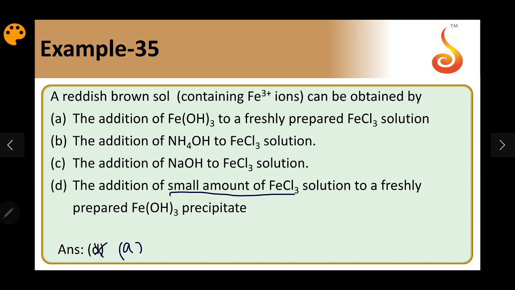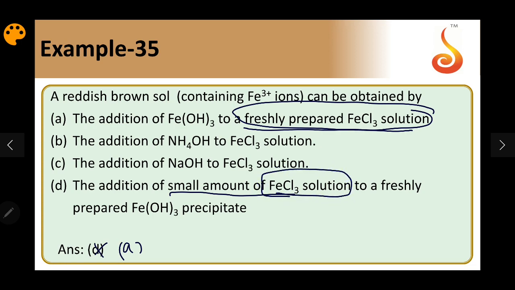So A does not have freshly prepared Fe(OH)3, it is given a freshly prepared FeCl3 solution. So if I add a small amount of FeCl3 solution, that is dilute solution, to freshly prepared Fe(OH)3, I think D can be the justifiable answer. Okay, so not A, it should be D only.